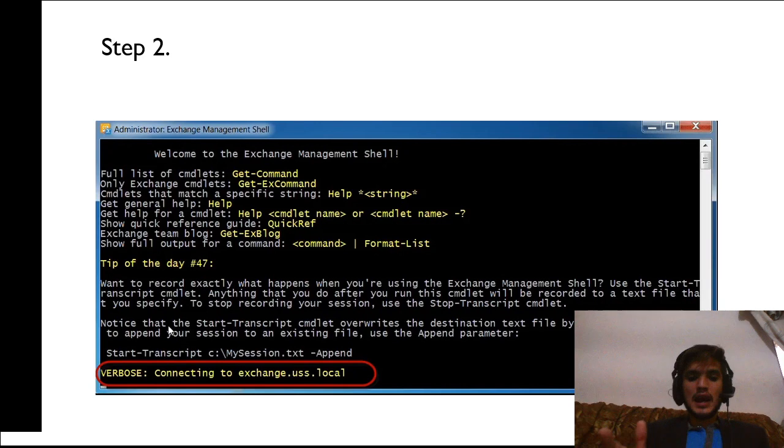So what will happen here in my environment is that when I fire up an instance of the Exchange Management Shell, we are actually going into Active Directory and trying to locate an Exchange server in the current Active Directory site that I am sitting in. Sometimes the first run will take a little bit of time.